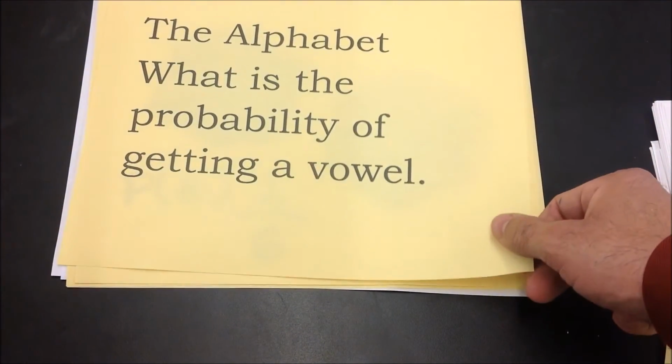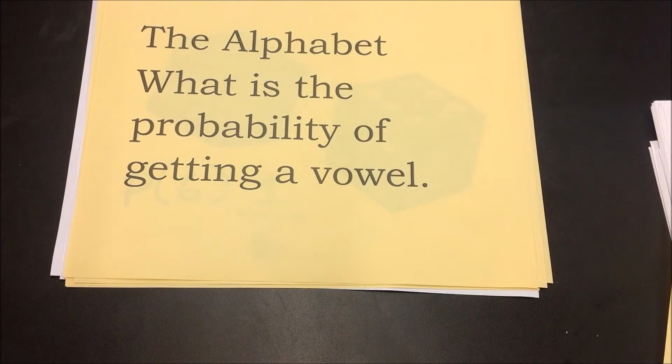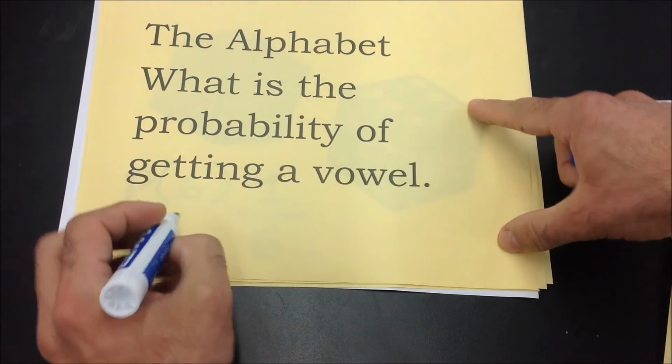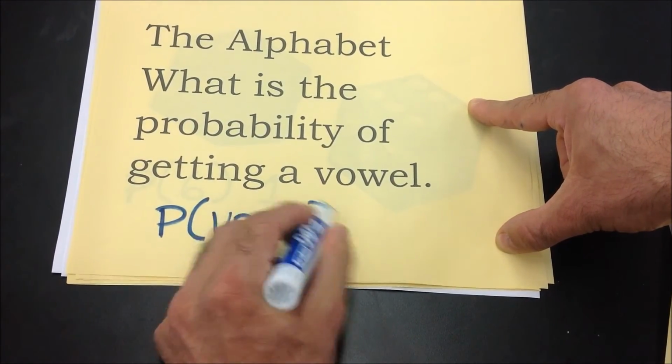Now here's one with the alphabet. What do you think the probability of getting a vowel is? Let's say you had all the letters of the alphabet in a bag, and you went to pick a vowel. What would be the probability of getting a vowel? Try that one. Well, remember, the probability of getting a vowel is our event.